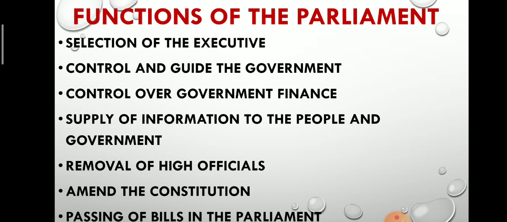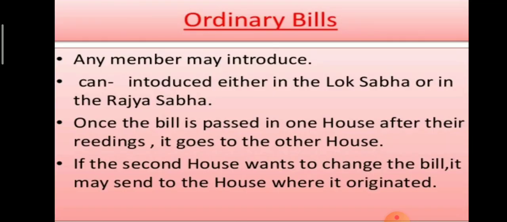So what is money bill and what is ordinary bill? Ordinary bill can be introduced in either house of parliament, whether in Lok Sabha or in Rajya Sabha. Once the bill is passed in one house, after their reading, it goes to the another house. If the second house wants to change the bill, it may be sent to the house where it originated. Except for the money bill, all the bills come under this category, ordinary bill. So this is all about ordinary bill.